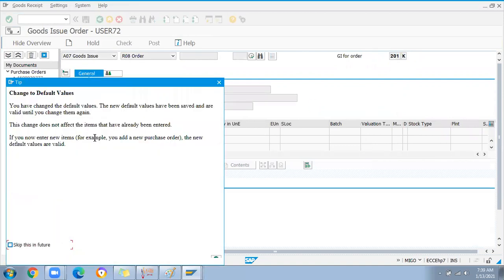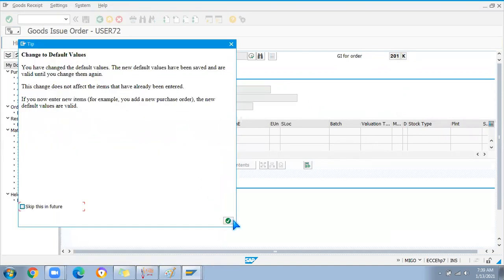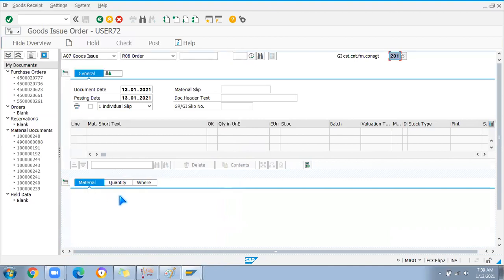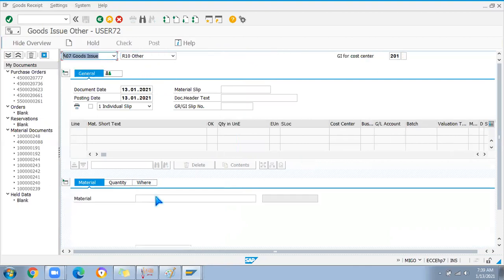Okay, so once you enter, it will ask for details like material. Okay, here I should enter the order. If I'm not entering the order, or else if I say other, if I'm not using any order, then I should enter the material battery one here.